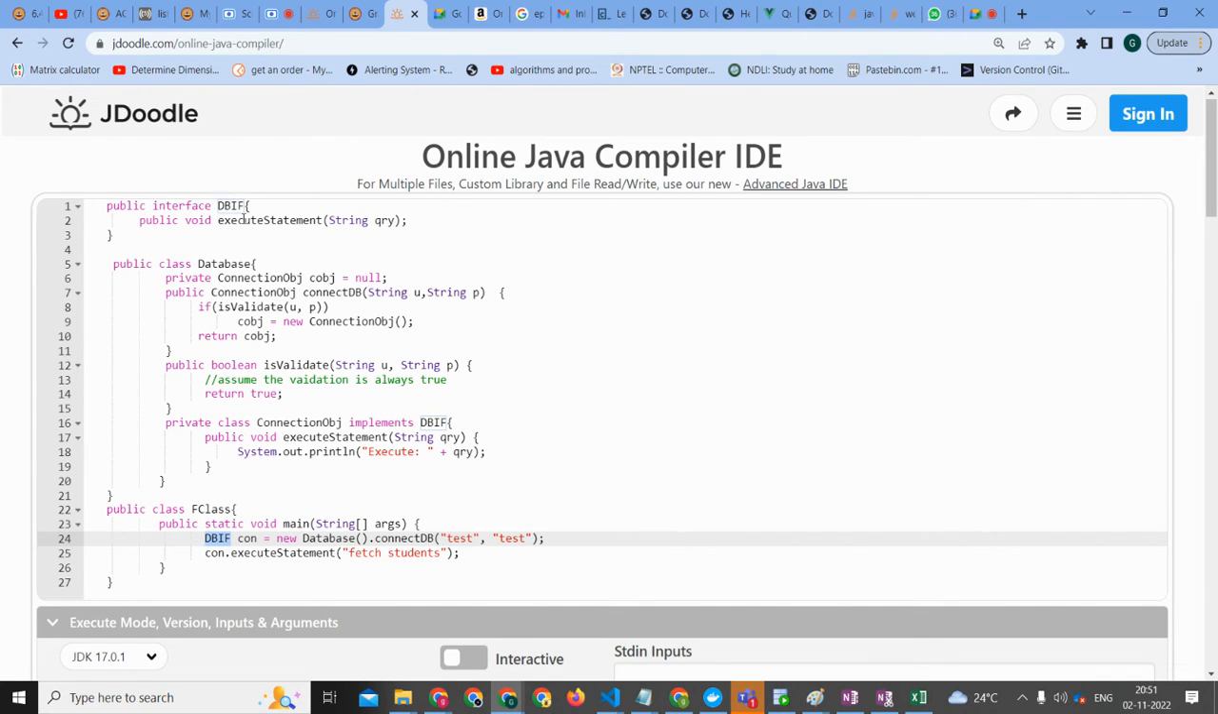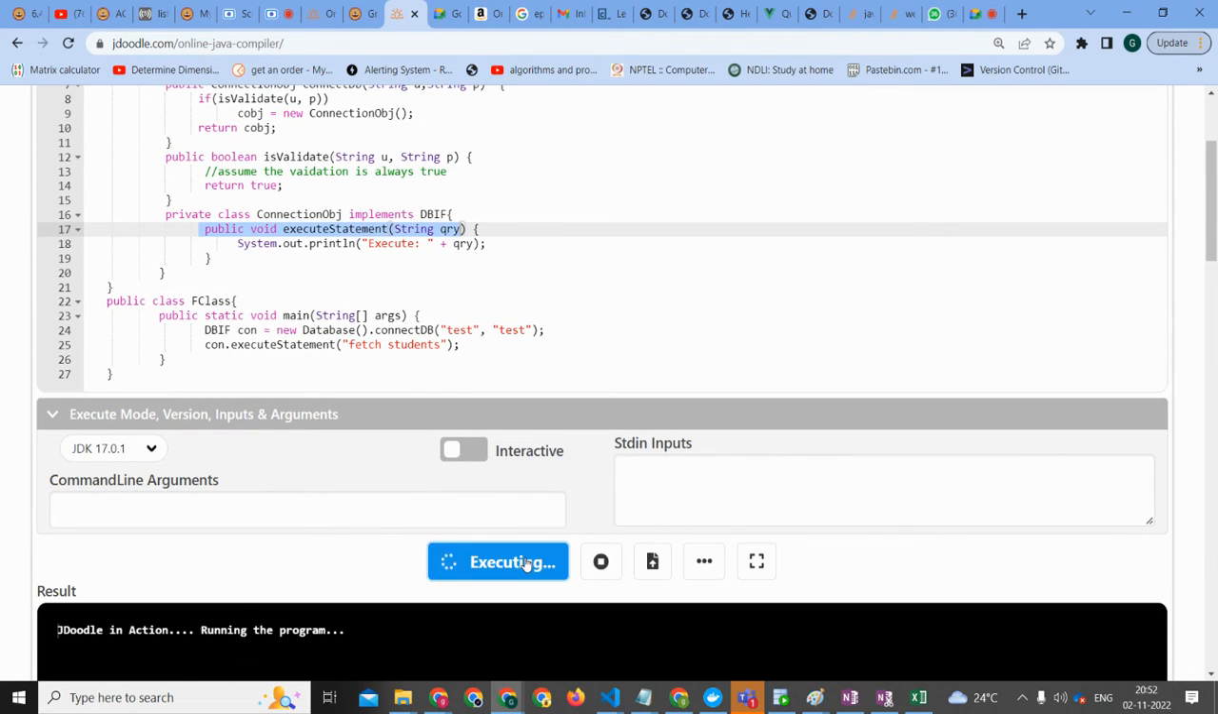So the execute statement is there. Do we have the execute statement in this? Line number 2, yes, we have the execute statement here, but it's an interface. Seems like it's there. Execute plus query. Okay, I think it's completed. Let's check that.